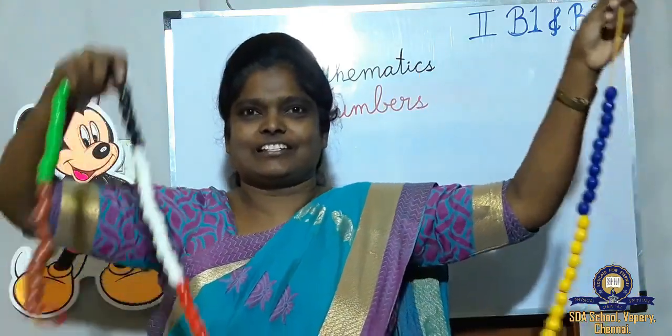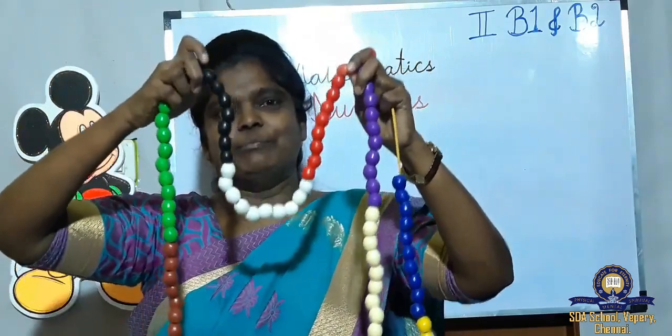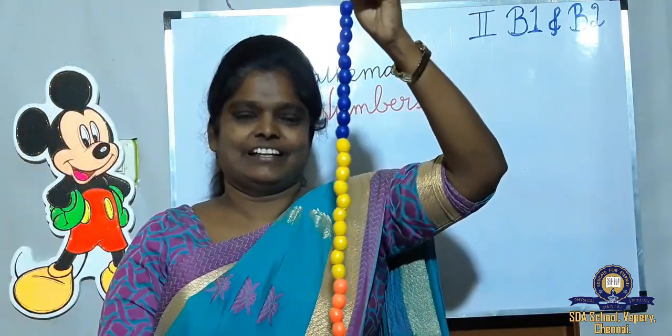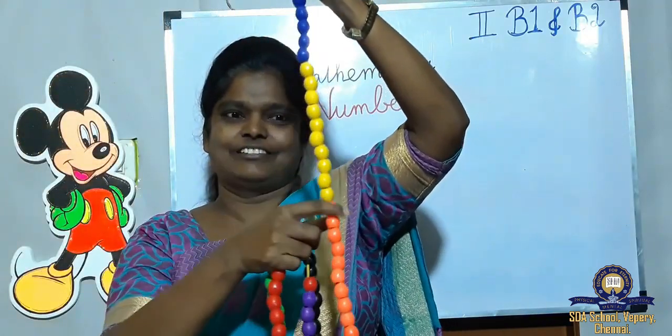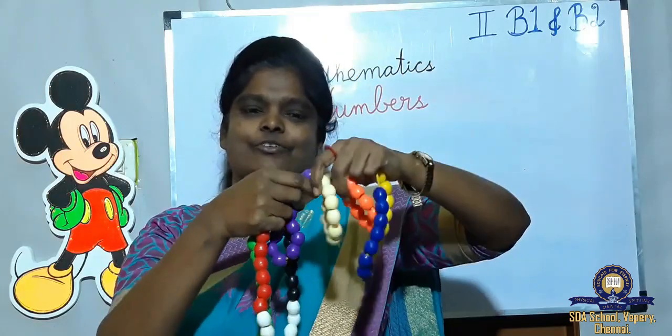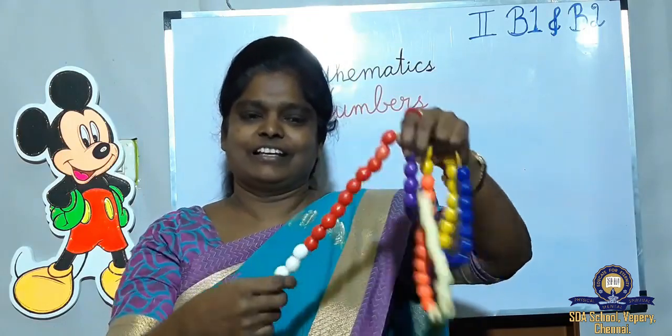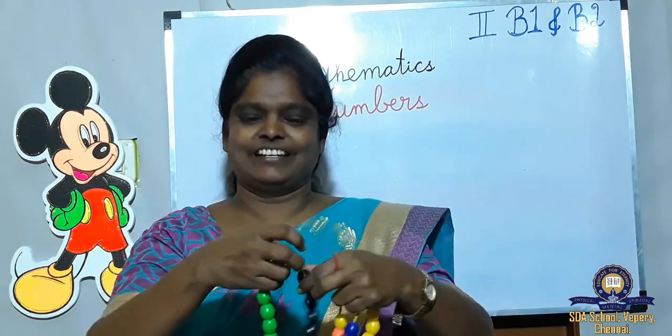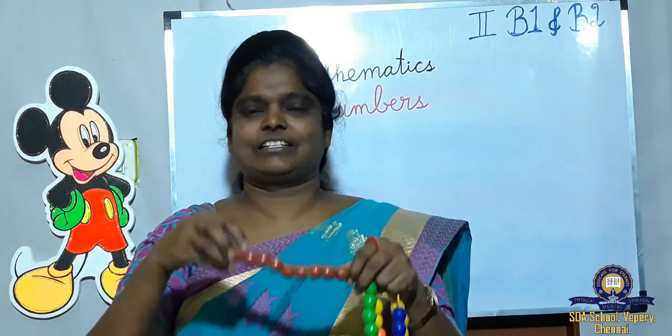So this full row, how many beads did we count? 100. How many colors? 10 colors.